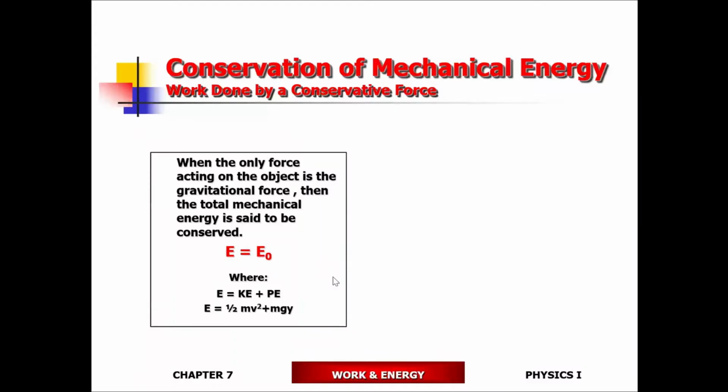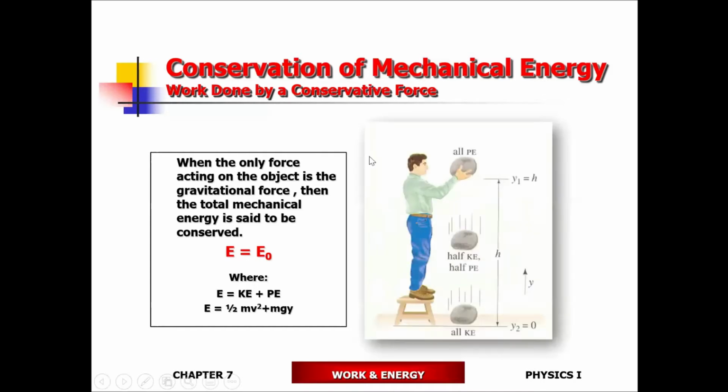Okay, so when gravity is the only force acting, the mechanical energy is conserved because gravity is a conservative force. Notice that when you drop a stone, potential energy gets converted into kinetic energy. So on impact, it's going to be all kinetic. Mechanical energy is constant, so when the object is dropped, potential energy goes down and kinetic energy goes up.